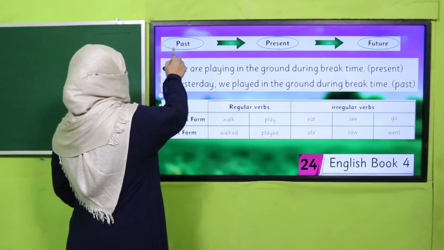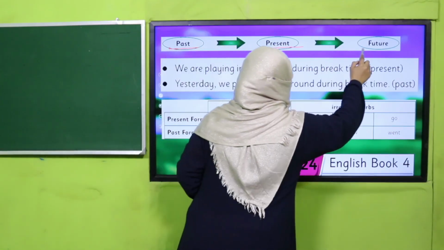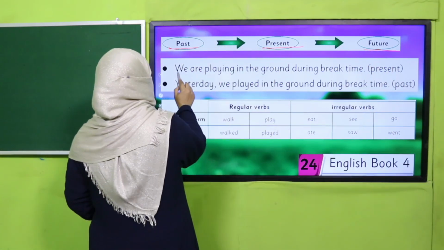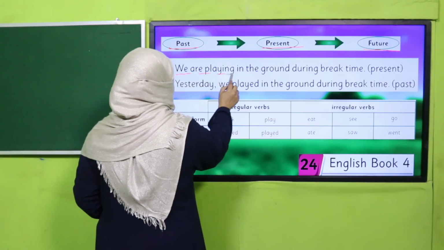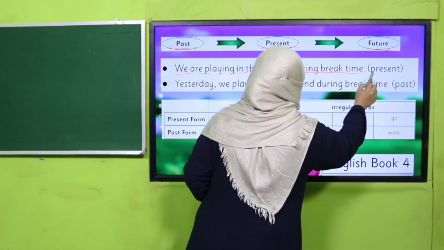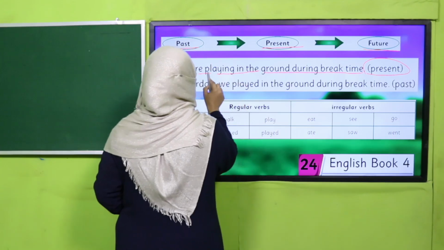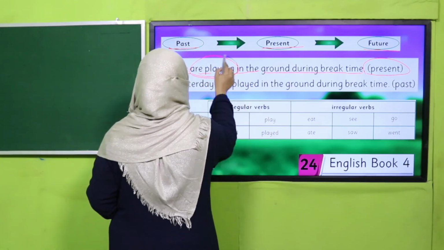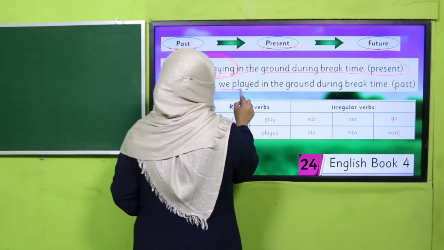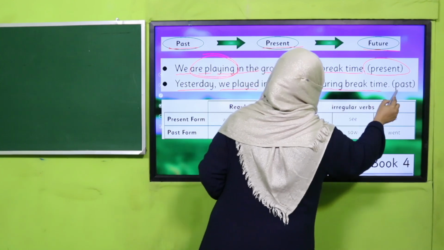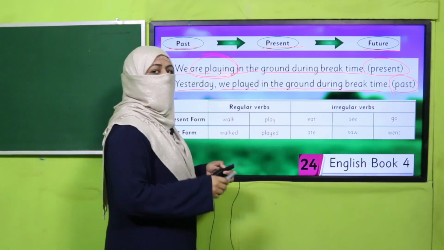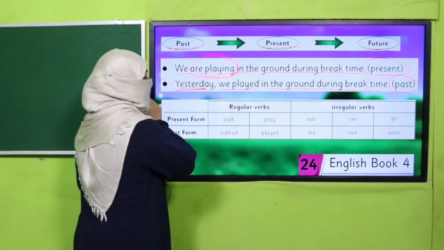So we know that past, present and future are three tenses. We are playing in the ground during break time. It's present tense because it's still going on. We are playing. And yesterday we played in the ground during break time. It's past tense. It's already done. It is the story of yesterday.